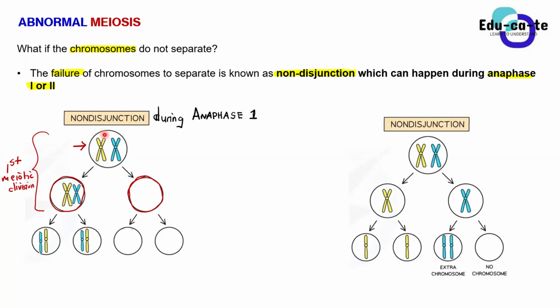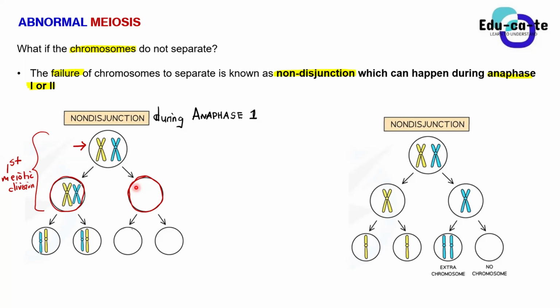Basically, what happens when these fail to separate? In this case, they failed to separate during anaphase 1, because at anaphase 1, remember, they were supposed to separate into 2 different cells. Anaphase 1 says that the homologous chromosomes are separated as the spindle fibers pull them to opposite poles. But now it means that they did not separate. Instead, they went to one cell. The other cell remains with no chromosome.